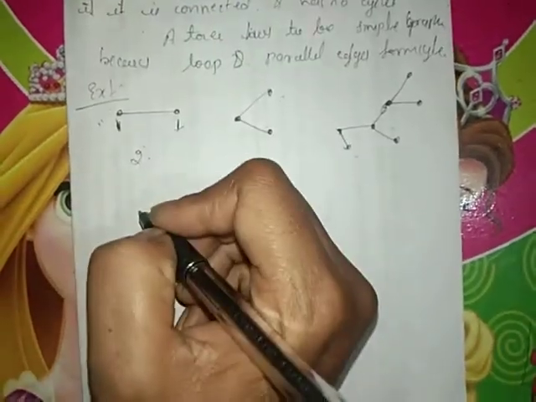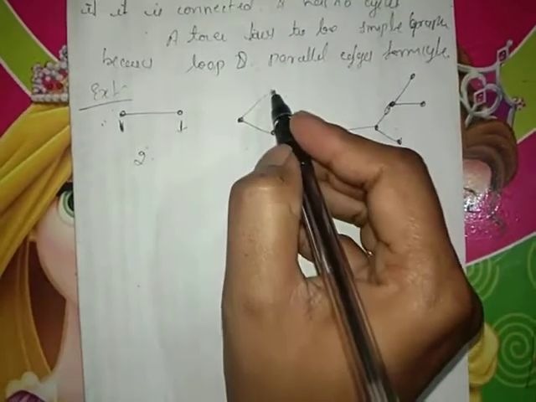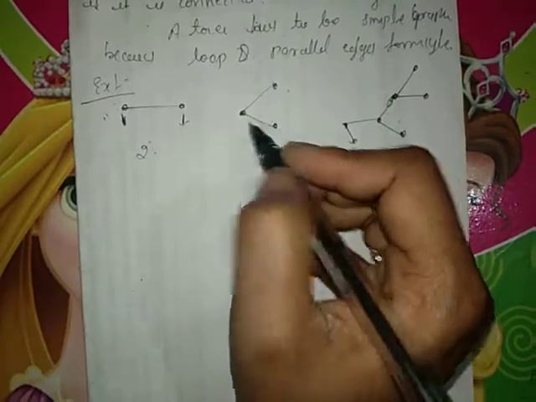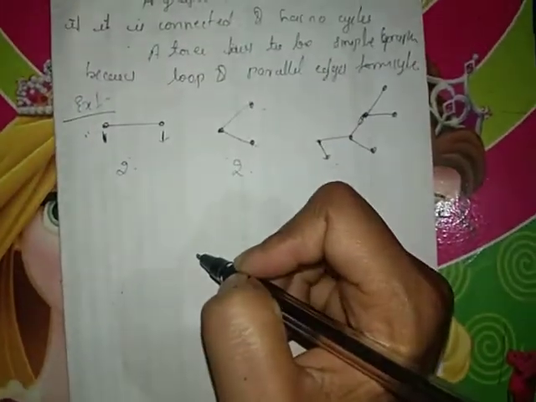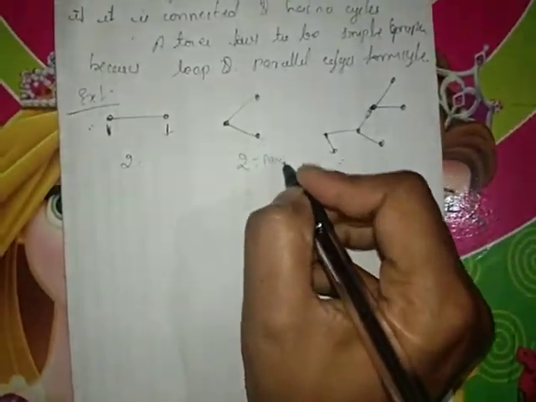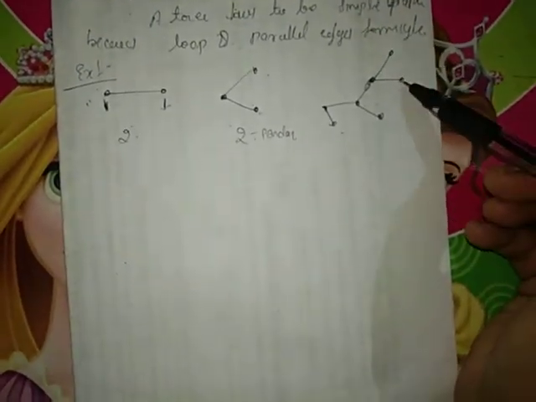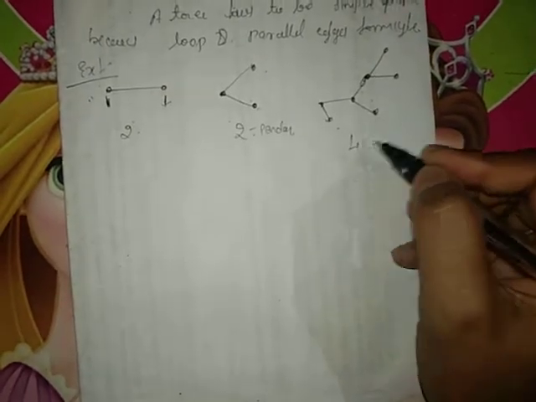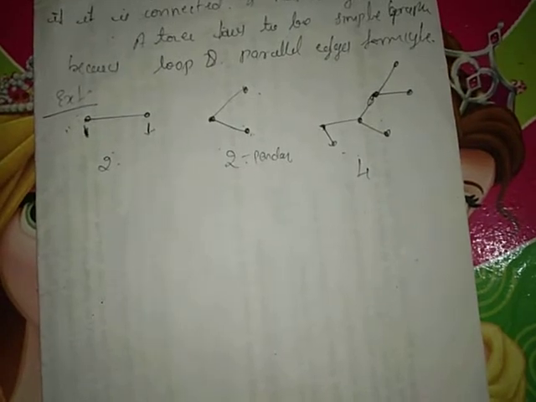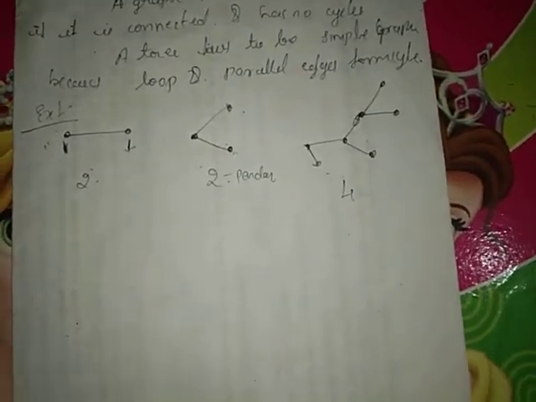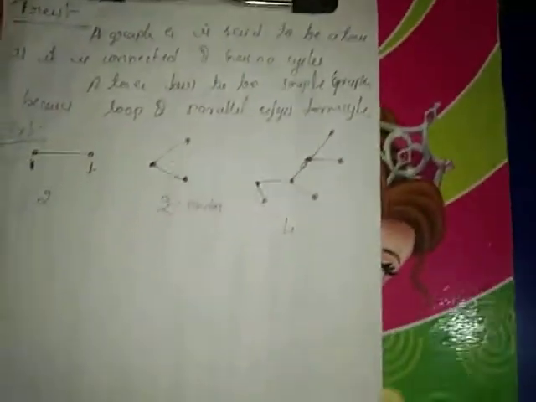Here these two vertices have degree 1. At least 2 means maybe greater than 2. Here there are 4 vertices of degree 1. So in general, each tree possesses at least two pendant vertices.